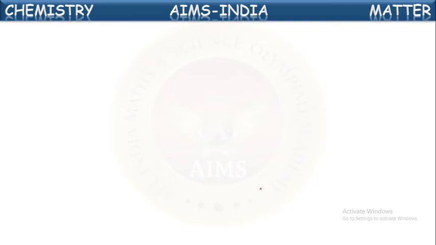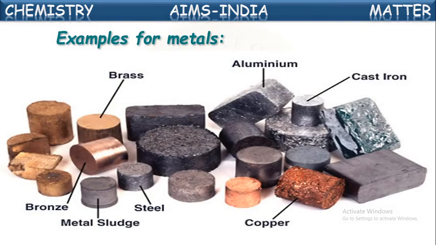Okay, now let us see about non-metals. Examples of some metals are shown here. See, iron, aluminium, copper. These all come under examples of metals. And some more mixtures of metals are also shown here, which we call alloys. Brass, bronze, steel. So these all are alloys, nothing but mixtures of two or more metals. Anyhow, these are all made up of metals only.